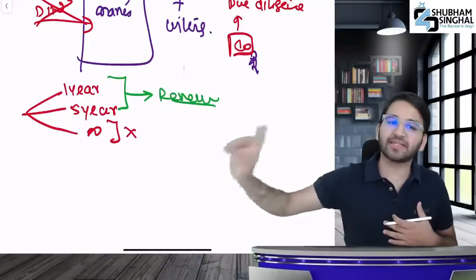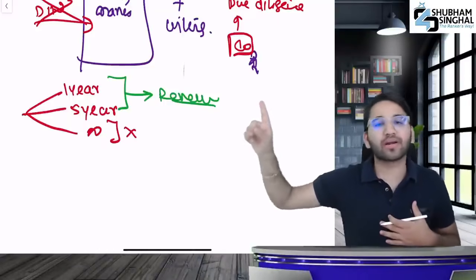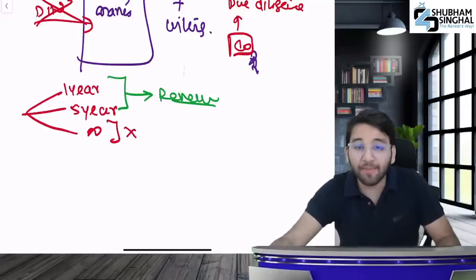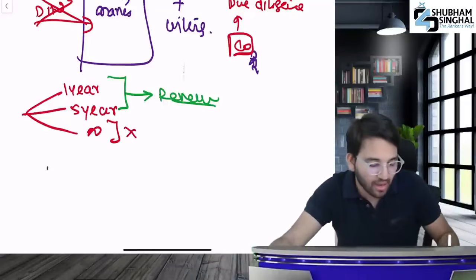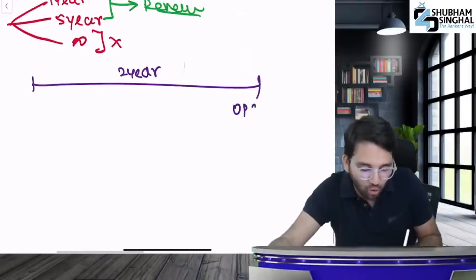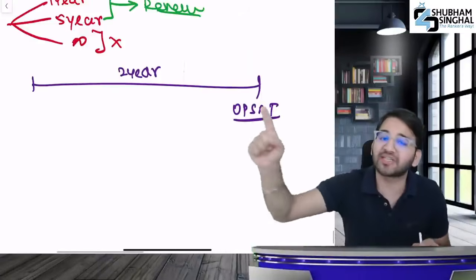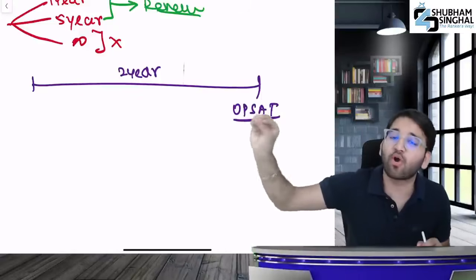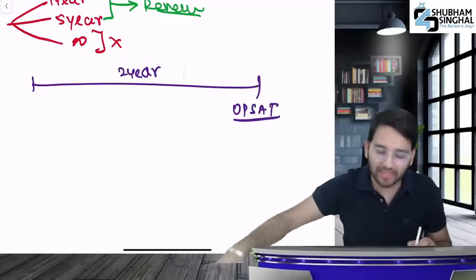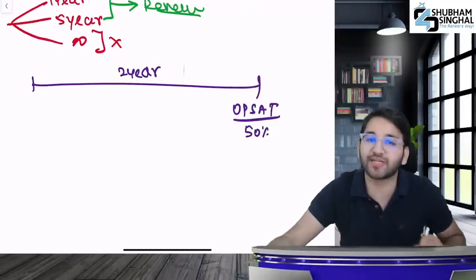Will you adjust it for 1 year or 5 years or infinite period and have to renew it before expiry? After that, what did I tell you? Once your name is uploaded to the data bank, what do you have to do within 2 years? You have to give an exam called OPSAT, Online Proficiency Self-Assessment Test. You will take it within 2 years. What percentage is required to pass? You need 50% to pass.